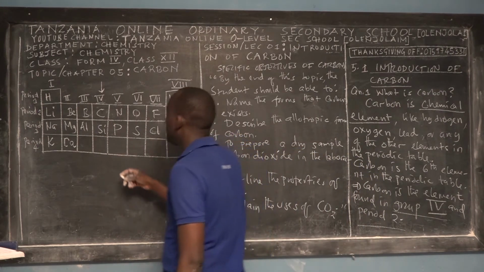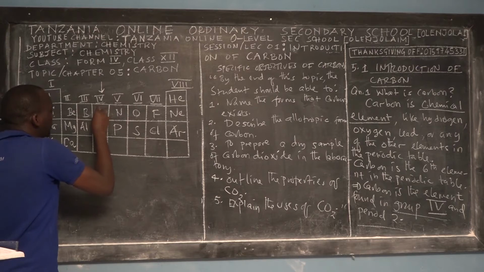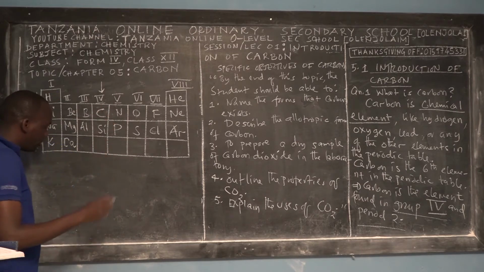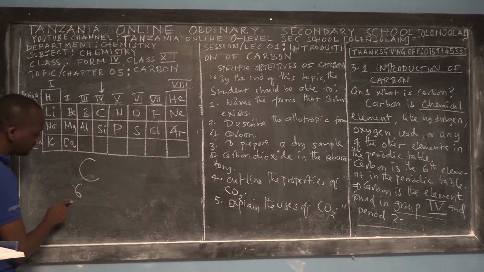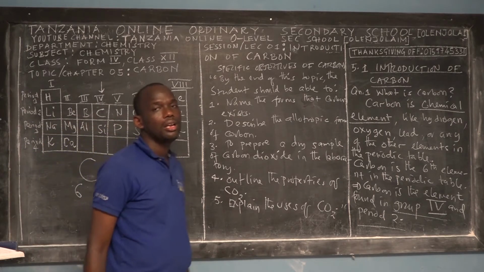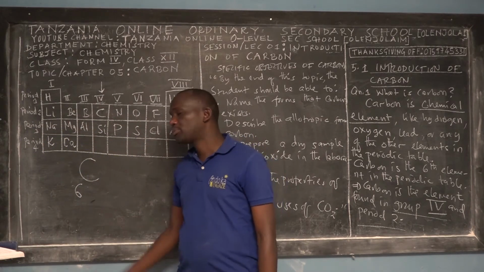So you see that this is carbon. It is found in period 2. Now if you take carbon, how many electrons does it contain in total? It contains 6 electrons, and this is its atomic number, but also this is the number of protons.